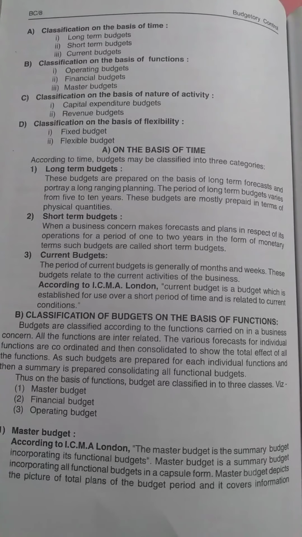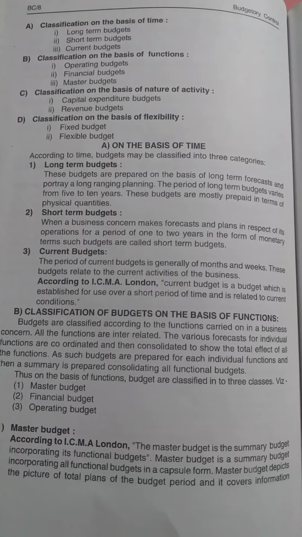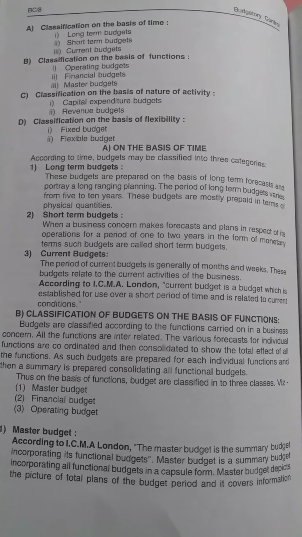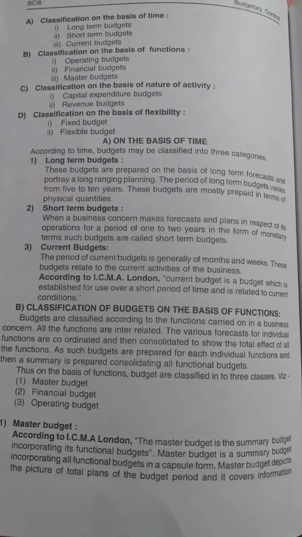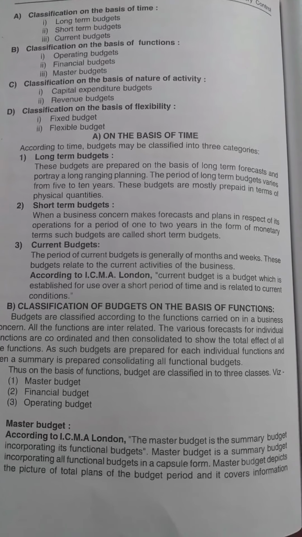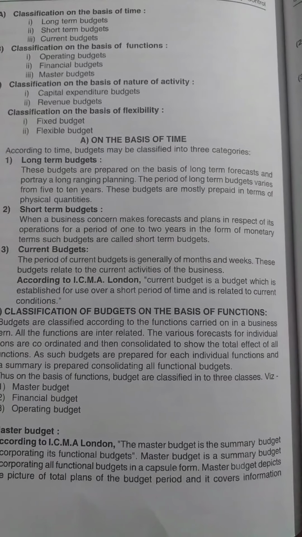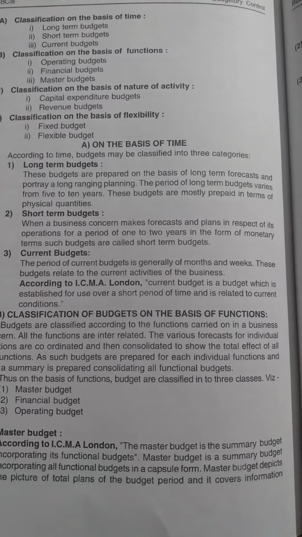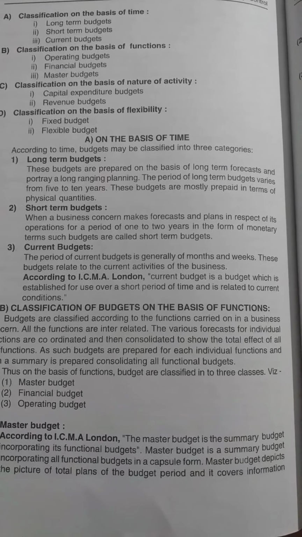So, classification on the basis of time, we prepare three different types of budget: long term budget, short term budget, and current budget. Long term budget is prepared on the basis of long term forecast. Keeping the long period and long term planning in mind, we prepare the long term budgets, and it varies from 5 to 10 years. These budgets are mostly prepared in terms of physical quantities.